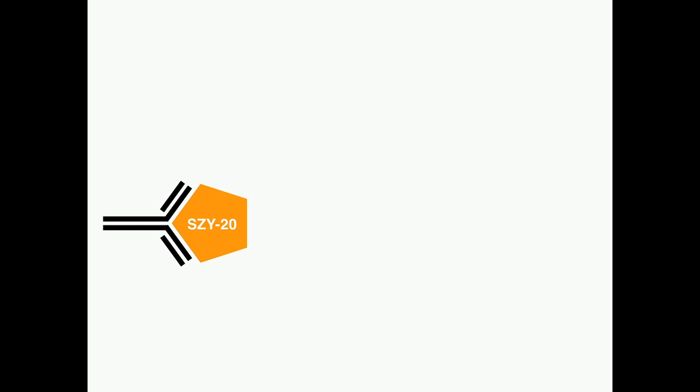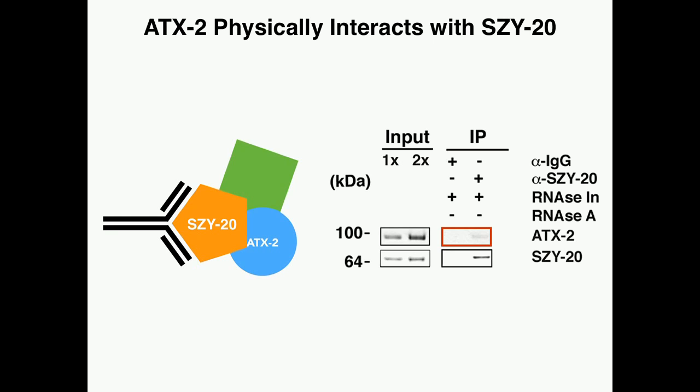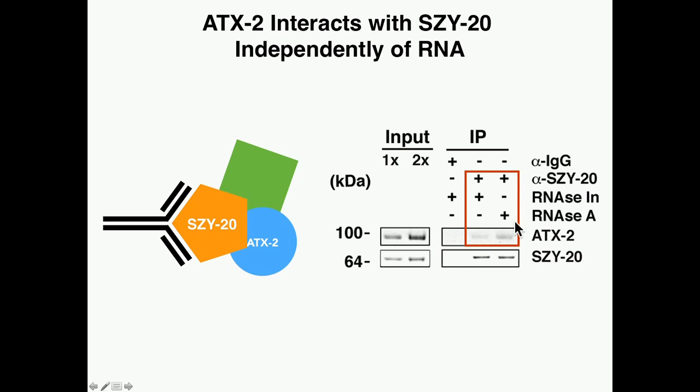And so to this end, we sought to identify factors that associated with SUSY20 in vivo. Using a biochemical approach, we performed SUSY20 immunoprecipitation and analyzed the co-precipitants by mass spectrometry, and we identified the RNA binding protein ATX-2 to co-precipitate with SUSY20. Now, since SUSY20 and ATX-2 are both RNA binding proteins, we were wondering if their interaction was mediated by RNA. However, performing immunoprecipitations after removing RNA still yielded ATX-2 in the co-precipitants, suggesting that their interaction is independent of RNA.